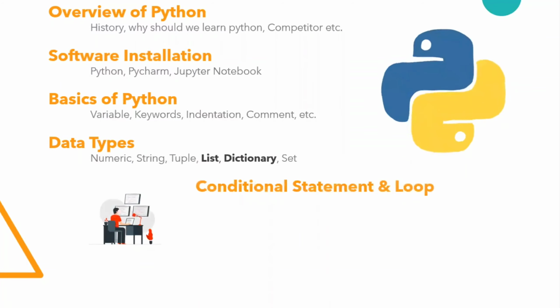Another one is conditional statements and loops. Conditional statements and loops are like the pillars of every programming language, not only Python. If you have a clear concept of conditional statements and loops, then you can easily work on manipulation programs. You can easily make complicated programs. So this one is also very important. The best part of Python is that you just have to work with if-else, while and for. We don't have a switch, we don't have a do-while, we don't have a repeat. There are very few conditional statements and loops.